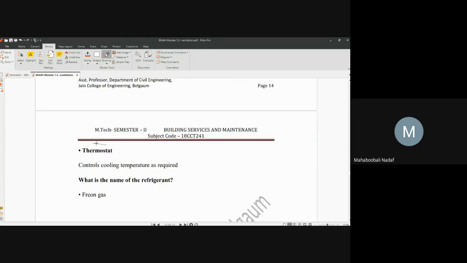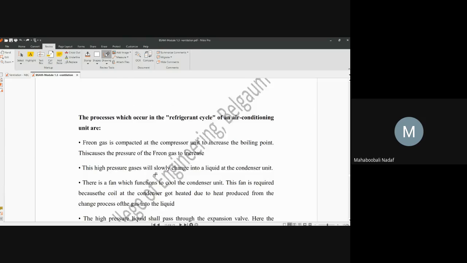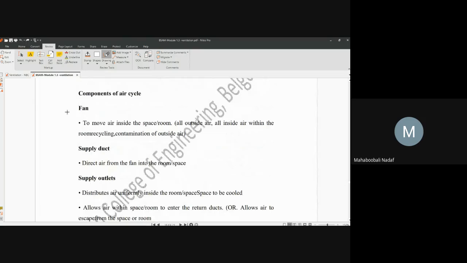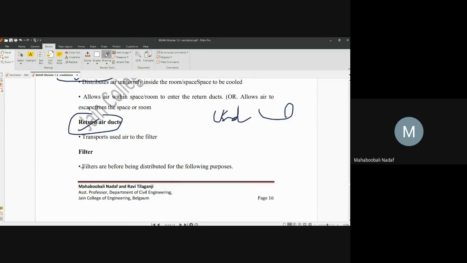Apart from that, you have a thermostat where the display is given, so from that display you can see the room temperature. Generally freon gas is used as a refrigerant. This is not important. Other components: there will be a fan, supply duct, supply outlet, and return air duct. Supply means fresh, cooled air which is taken inside the room. Return air means used air, and its temperature is higher. A filter is also there.